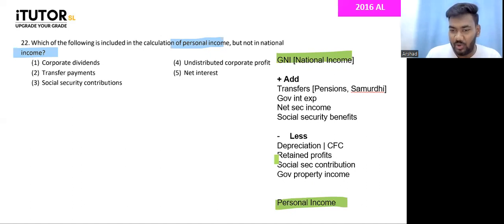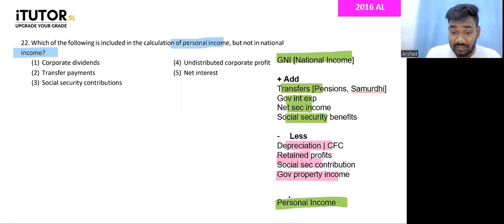When you're going to personal income, you have to add your pension. All these you add. But there are some that is in national income, but households don't get it. Things like depreciation. Now, depreciation is not like an income for households. Retained profits are there. Social security contribution, like you paying EPF, ETF, government property income. Those households don't get, so those you minus. Then you can get personal income.